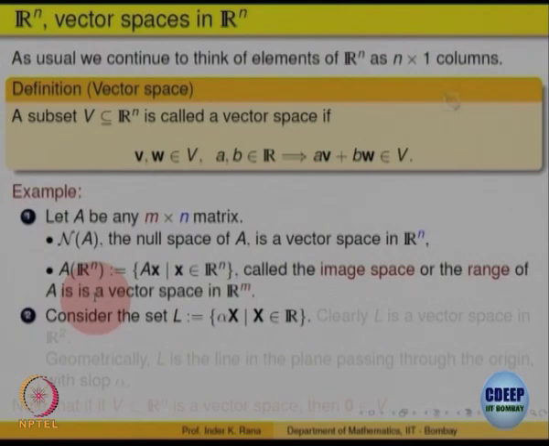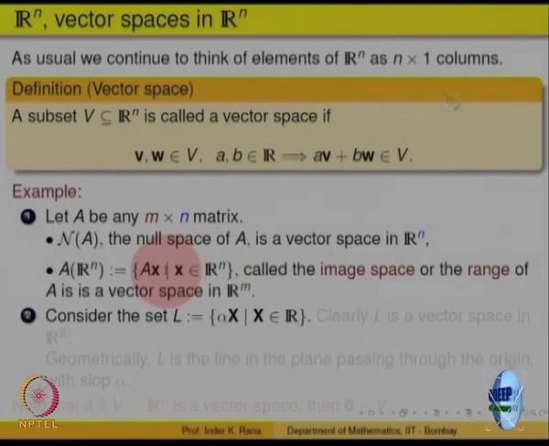Is that a vector space? For example, let us look at Ax1, which is one element of this set, and Ax2, which is another element. So, let us look at alpha times Ax1 plus beta times Ax2. We want to show it is also in this set, but what is alpha times Ax1 plus beta times Ax2? By the distributive property, again the other way around, it is A applied to alpha x1 plus beta x2.